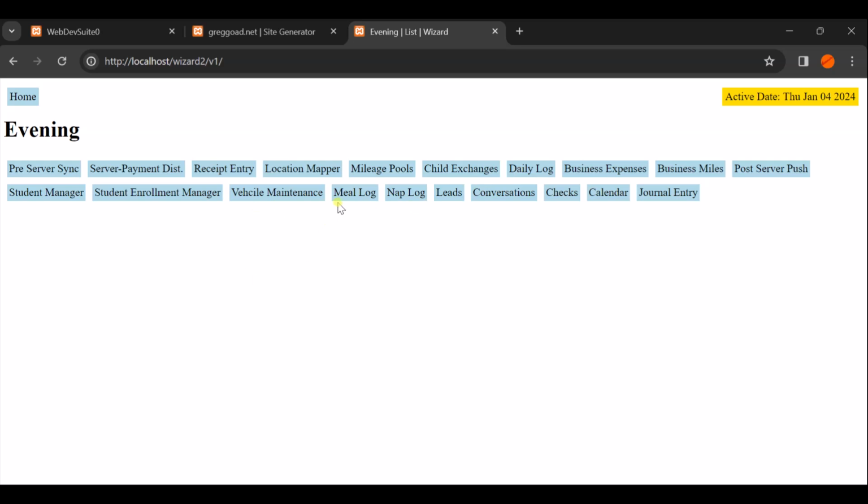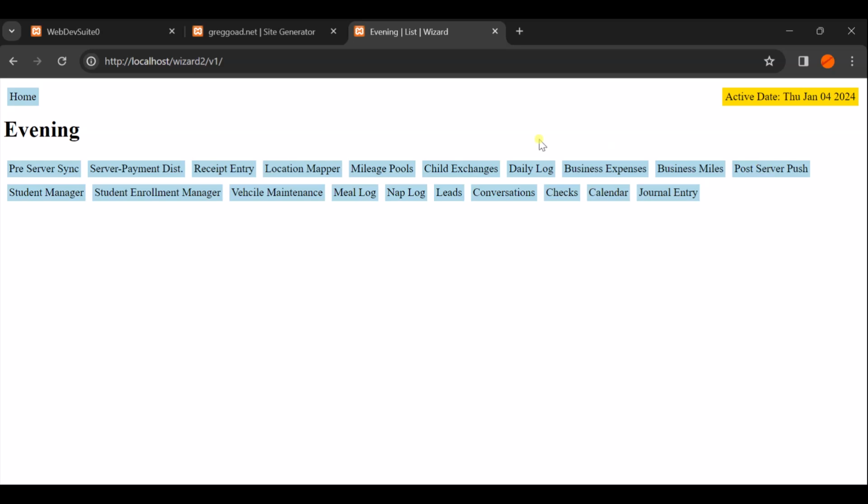One of the longest is the conversations. I want to automate it real bad. This pre-server sync and the post-server push right here were hard as all get out. You wouldn't think about it, but these communicate with my billing servers when I charge people money, so that I can put that information into my personal database about how much money I'm making and where it came from.